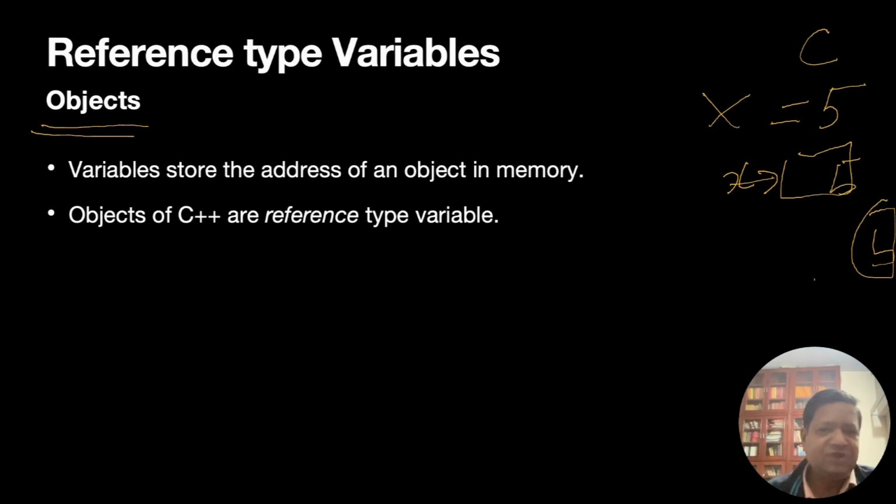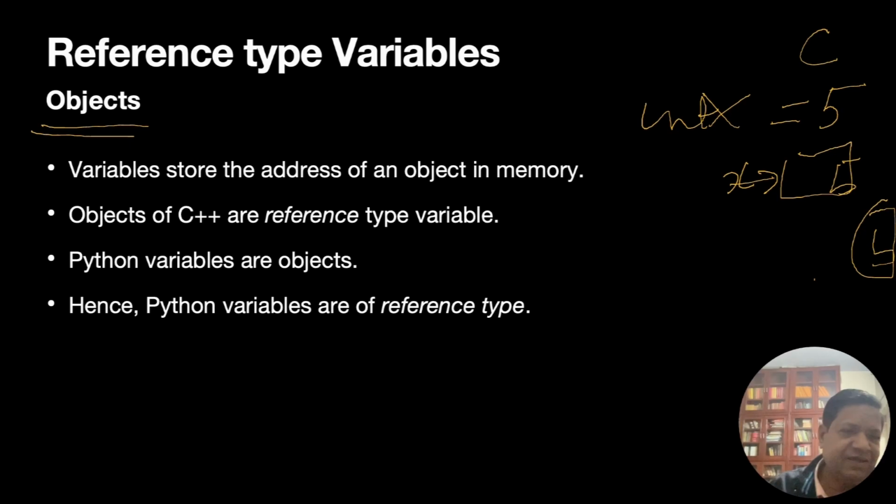However, if I use an integer, int, we have to be careful: with an integer, it's a value type variable. Python variables are objects, so they are called reference type variables.